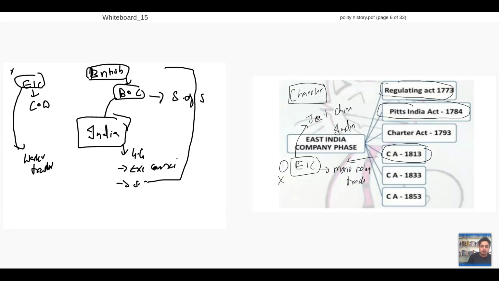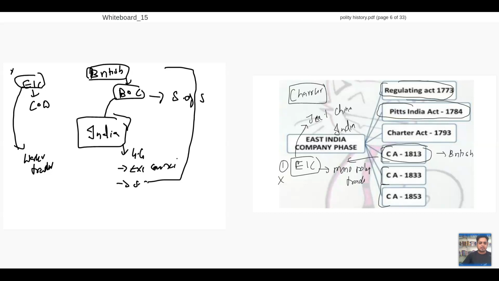That's why we call these 3 acts Charter Act, because who is giving charter? British government is giving charter. Because British government is giving charter, we call it Charter Act. Why do we call it Regulation? British government gave money, that's why we call it Regulation. Why do we call it Charter? Because British government is giving charters on how the Governor General should run. Clear?